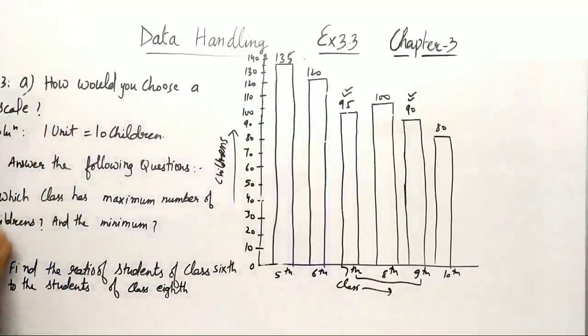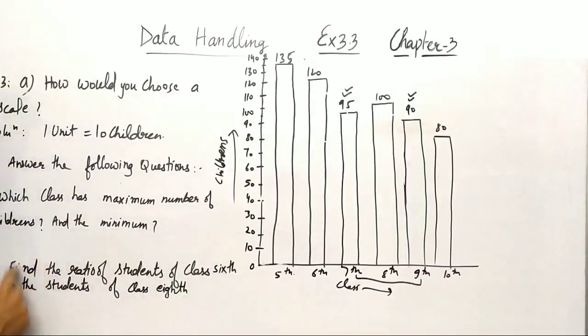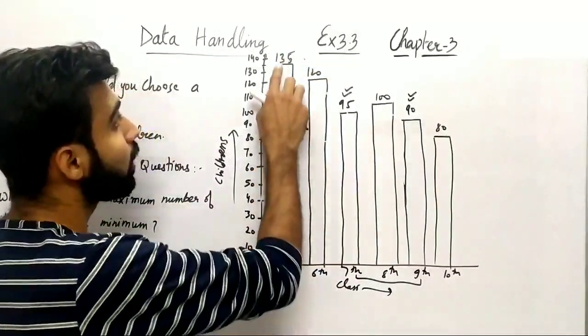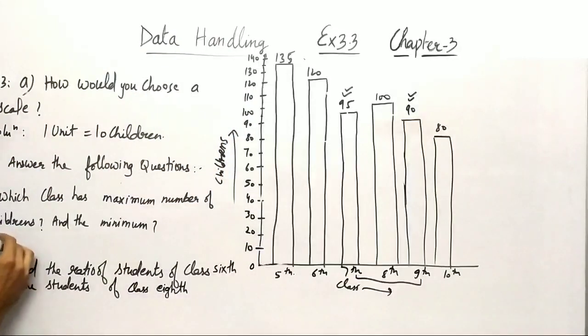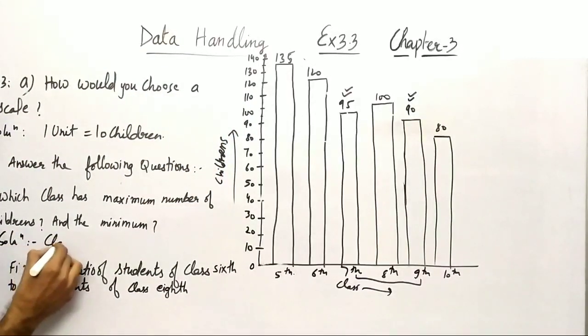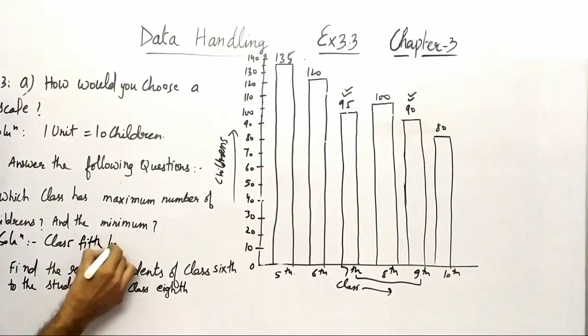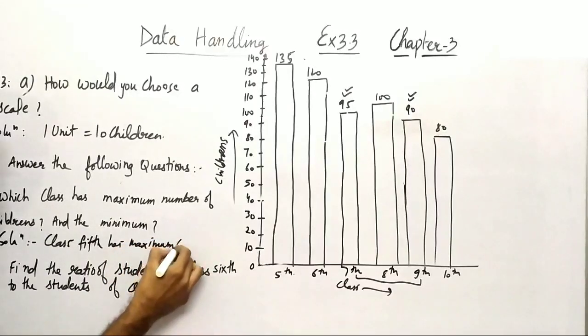Now moving on to the B part here. So answer the following questions. In B part, first part is given to us as which class has maximum number of children. So आप देख सकते हैं जो larger जो bar है, that is of class 5th, that is consisting of 135 children. So you can write the solution here. So the class 5th has maximum children, right?